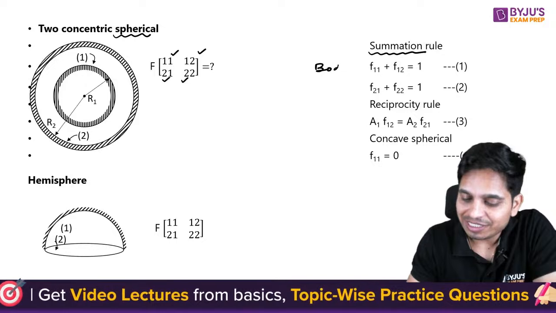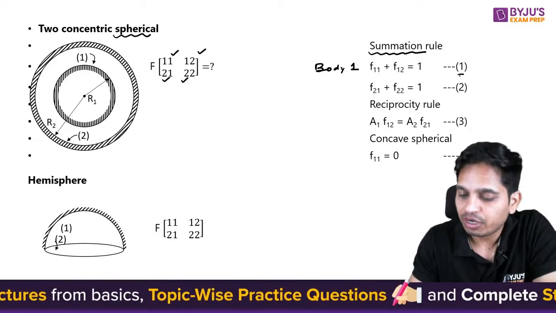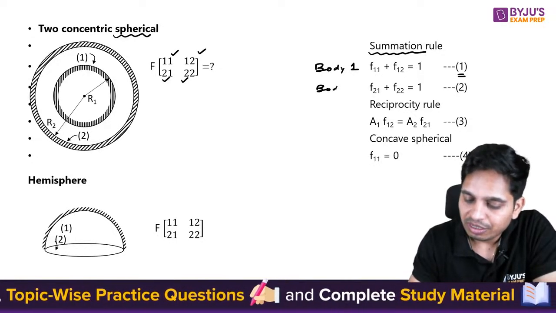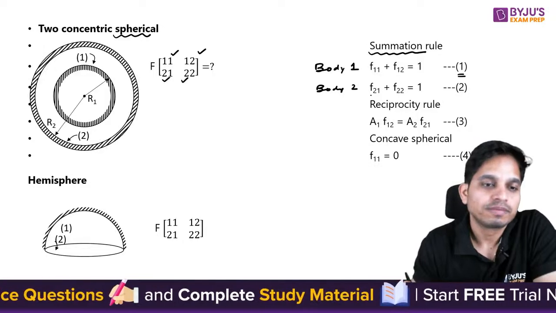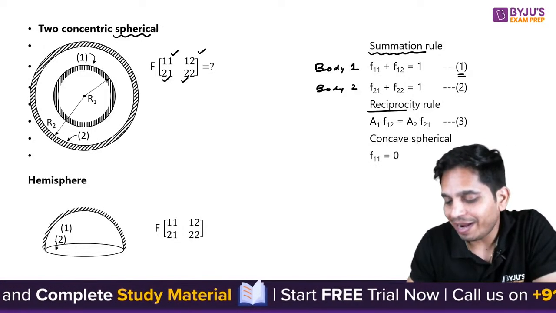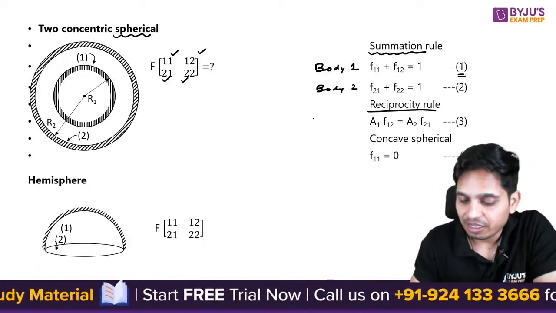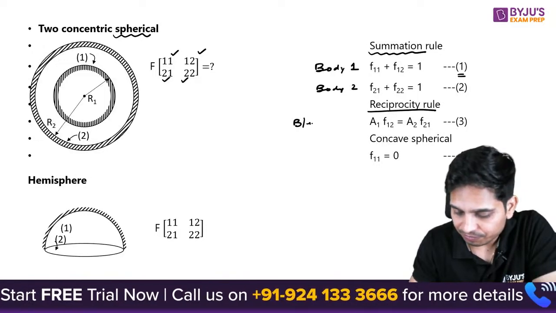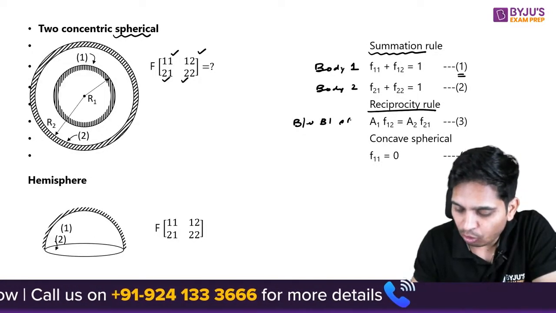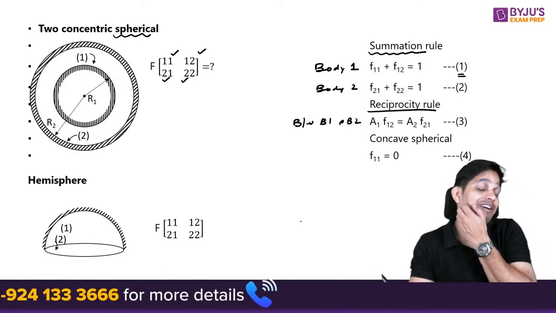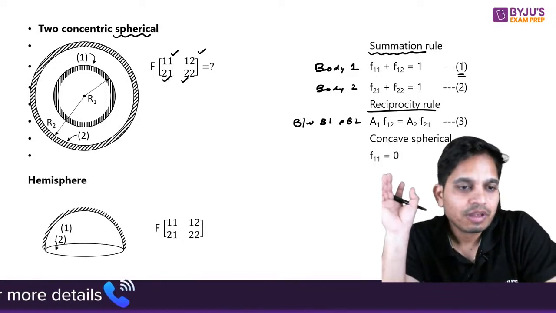For body 1 it gives equation 1, and for body 2 it gives equation 2. Now I can also apply the reciprocity rule, which is applied between two bodies, between body 1 and body 2. Now I have 3 equations. I need one more equation.